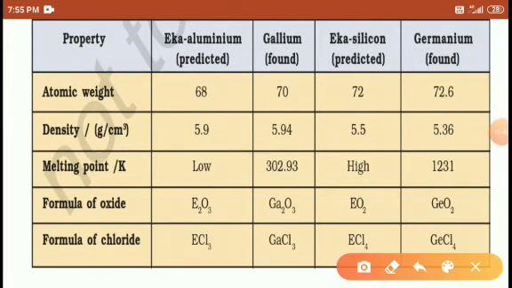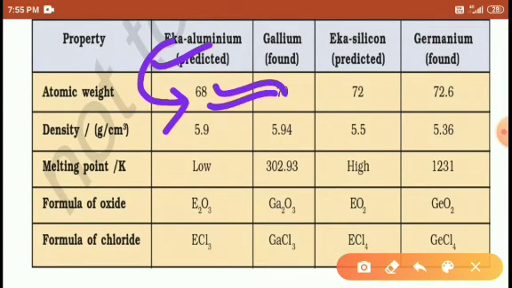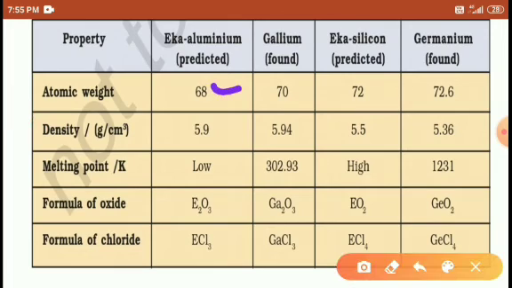Eka aluminum might have atomic mass 68, but it is found nearly equal to that, which is 70. And he predicted that the Eka silicon is approximately equal to 72.